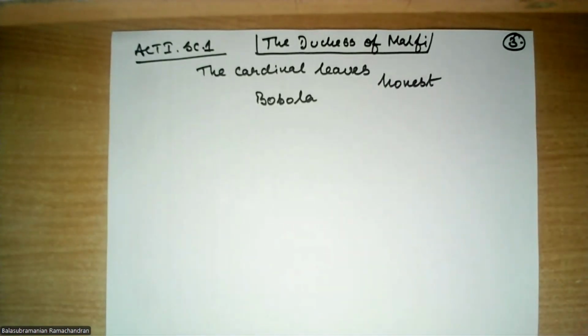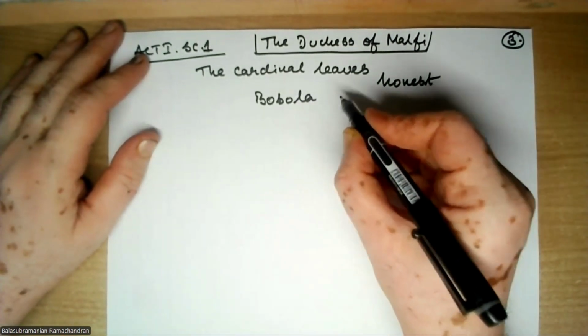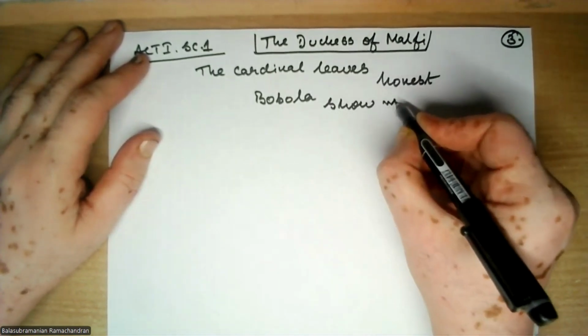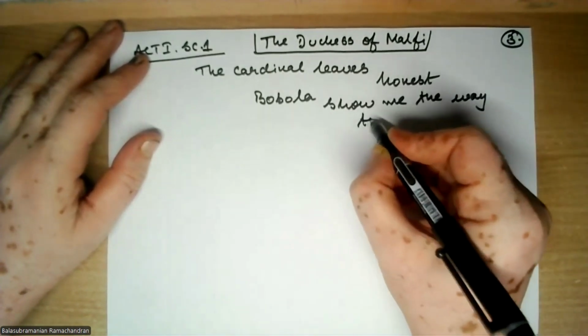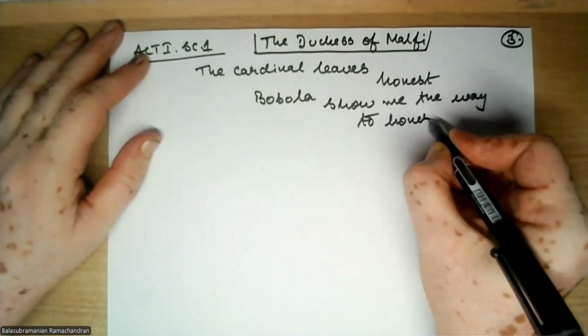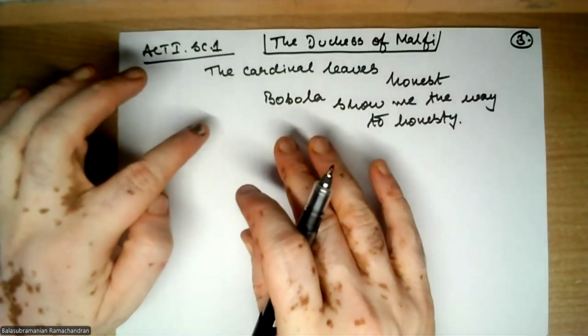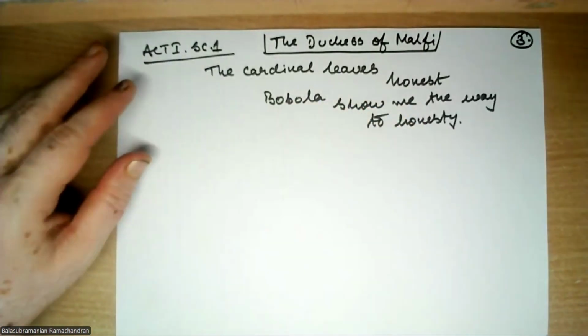Okay. He says, show me the way to honesty. And then, of course, he's angry and shows his displeasure, so he says, show me the way to honesty, the path to honesty. He's not happy that the cardinal has left, not listening to him. Actually, he has cut him off when he's speaking. He has not listened, not given him any hearing, and he's just left.